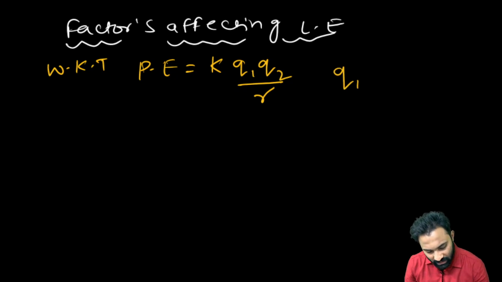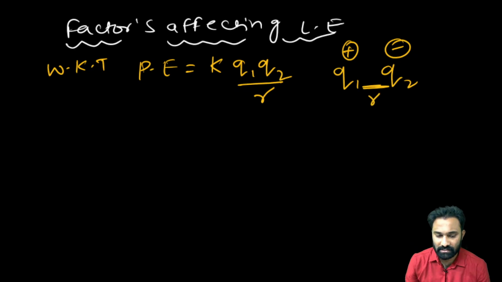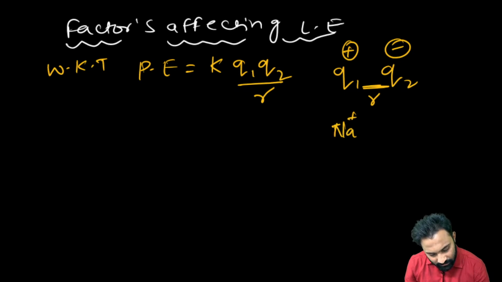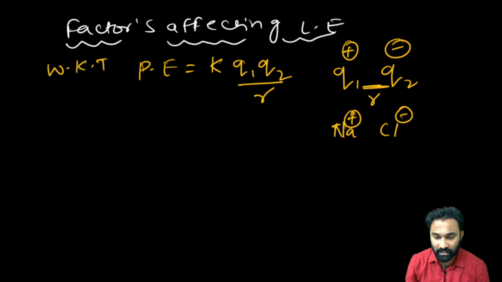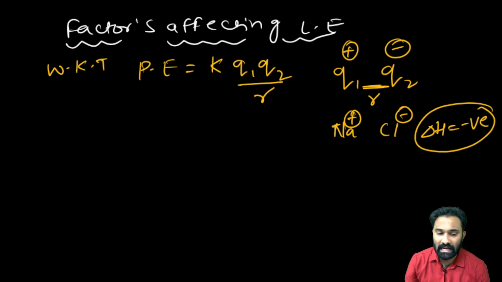Q1 is the charge of cation and Q2 is the charge of anion. When they are separated at a certain distance, whatever energy we are getting, we call it potential energy. In the same way, here also cation Na plus and Cl minus, when they are attracting, energy is released. Energy released we call lattice energy.